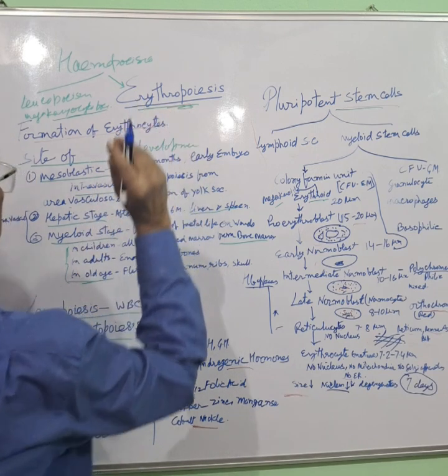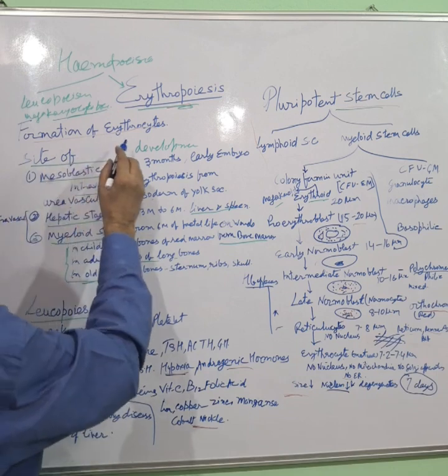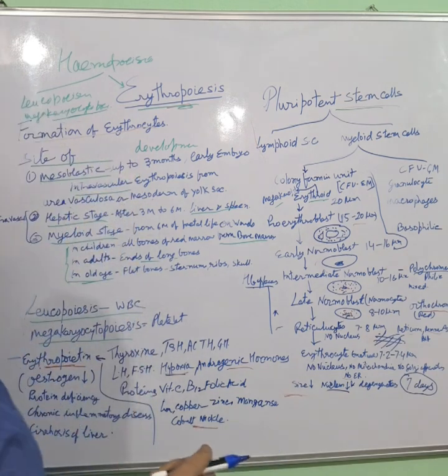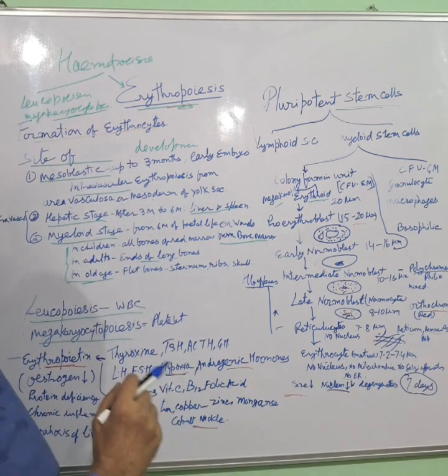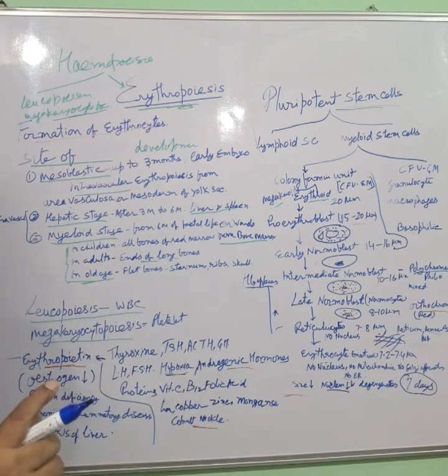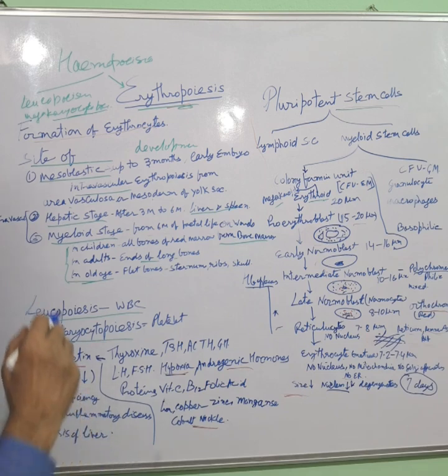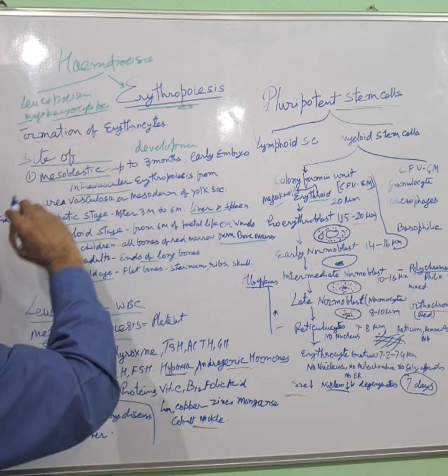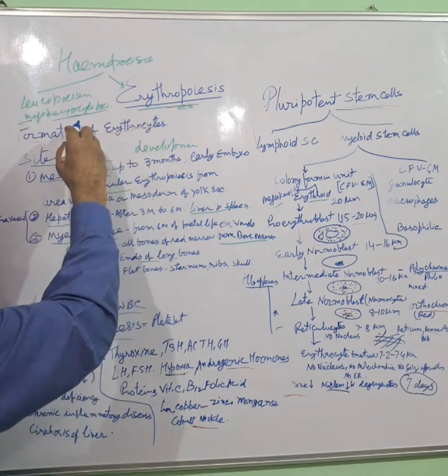Erythropoiesis. What is erythropoiesis? Formation of erythrocytes is erythropoiesis. Hemopoiesis. What is hemopoiesis? Hemopoiesis is formation of WBC, white blood cells, red blood cells and platelets.